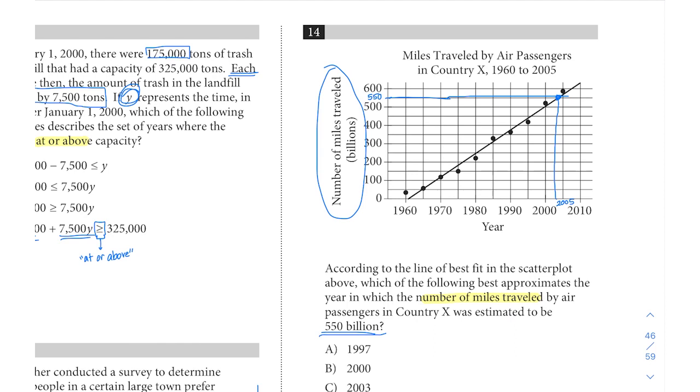And whenever you have to eyeball something like this and they don't give you an equation where you can calculate it exactly, then they should only have one answer choice that falls in that range. And in fact, that's exactly what we see here. There's only one answer choice, C, 2003, that falls in between 2000 and 2005. So that'll be our correct answer for question 14.